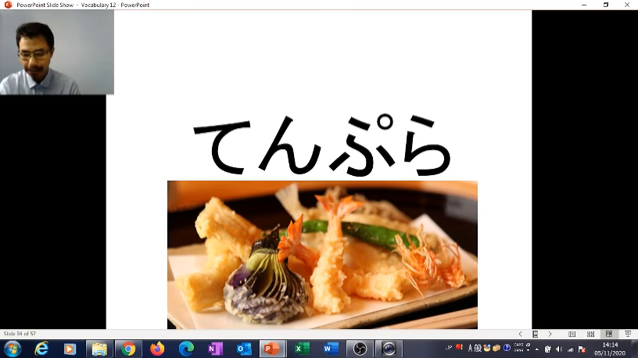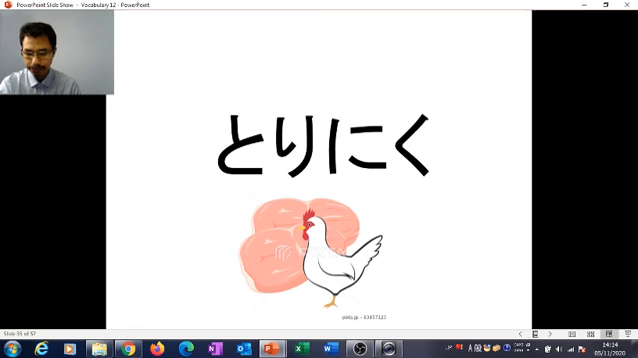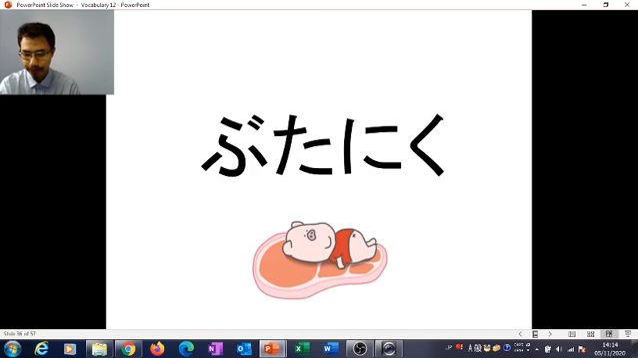Tempura is seafood or vegetable deep fried in butter. Usually they use seafood or vegetable. And then toriniku is chicken, and butaniku is pork. This one you need to remember, especially for Muslim students. When you go to Japan, this is something you need to be careful about. For non-Muslims, you don't need to be careful about this.